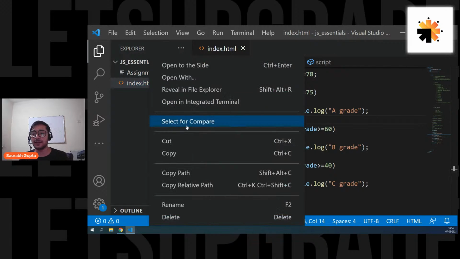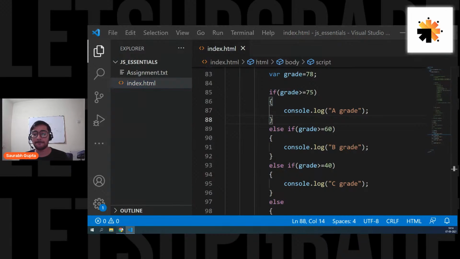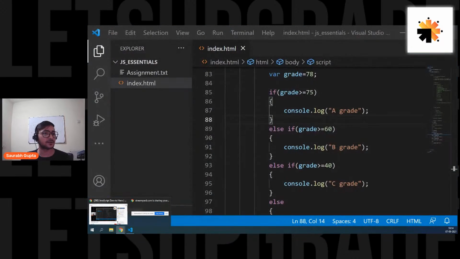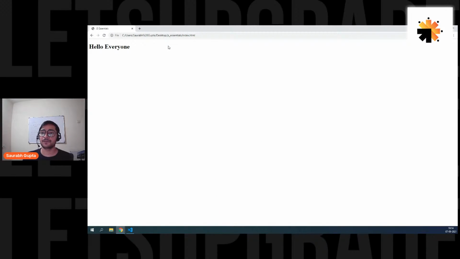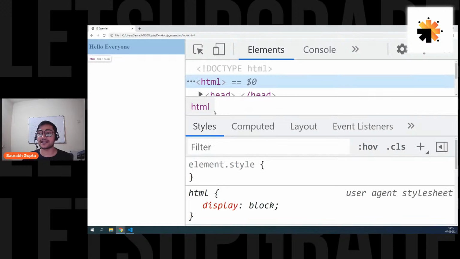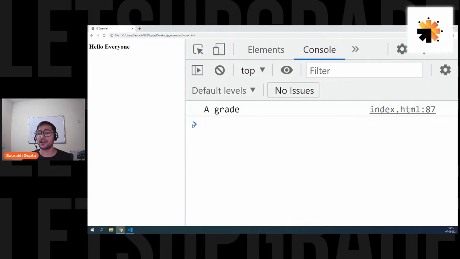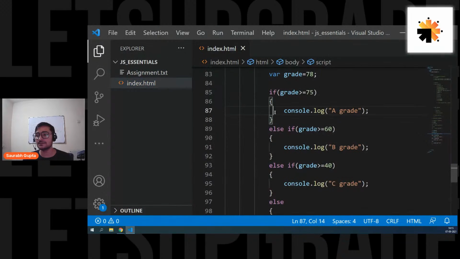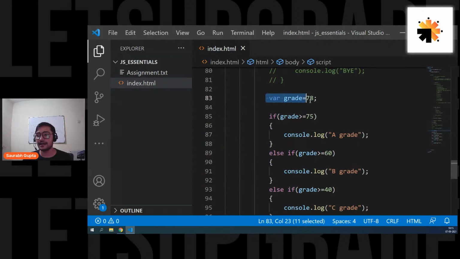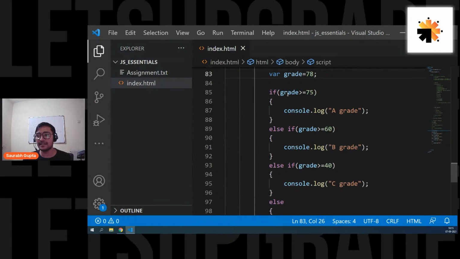So let's run this file. So copy the path, go in your browser. Let me just take a browser window for you. Here we go. Paste it, and also open the console, because that's where we are seeing our output. And here you go. See guys, now we have A grade. Simple, right? Because see, what is our grade? Our grade is 78. So if grade is greater than equal to 75, print A grade. So grade is 78, so we are printing A grade.